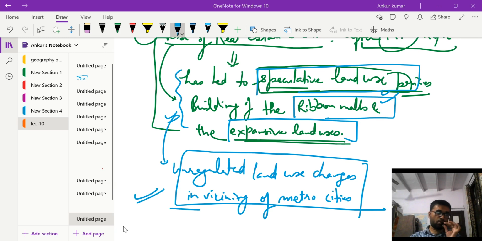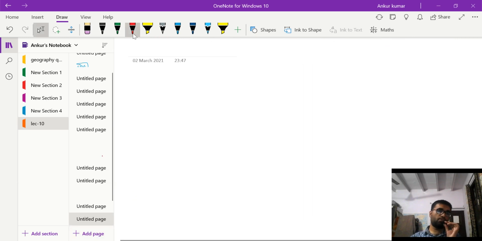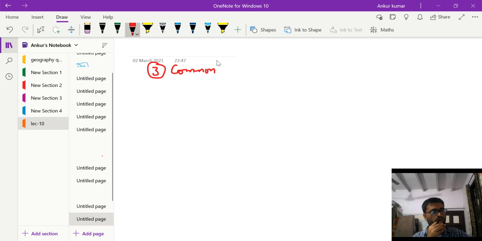So we will move on to the next topic of this class, that is again a big and important one, and it is common property resources, or common pool resources.